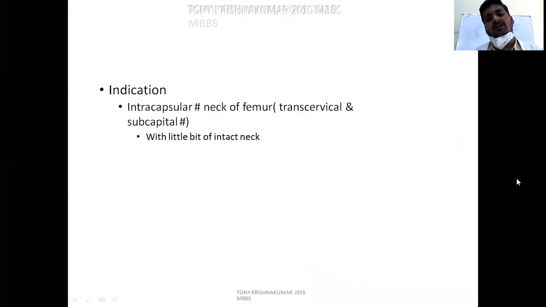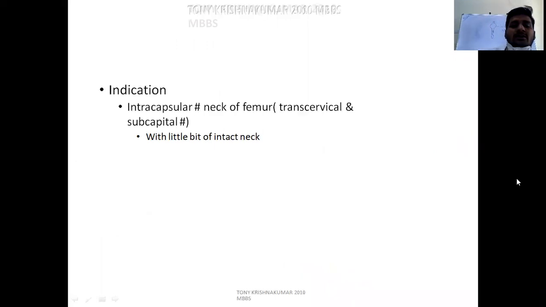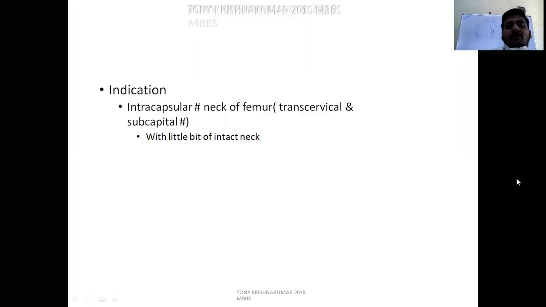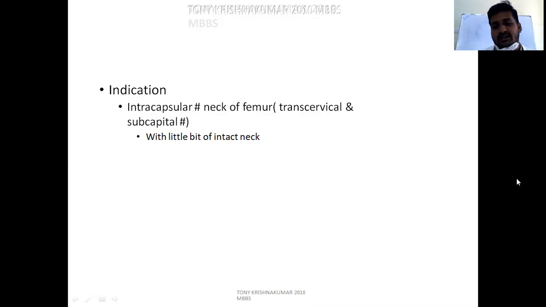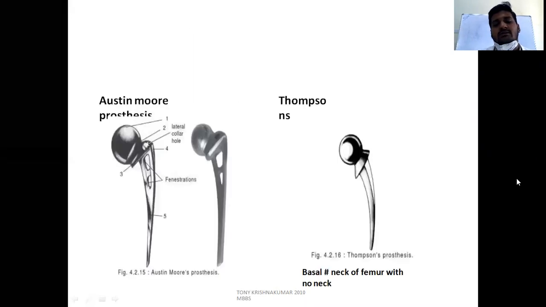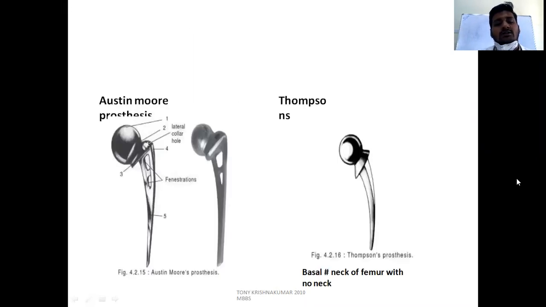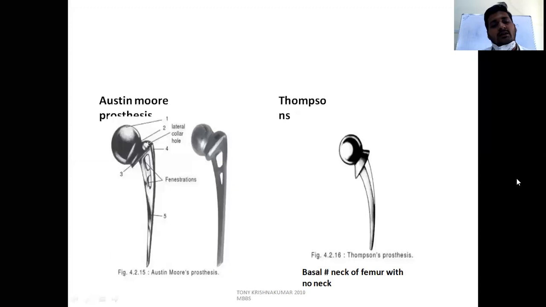Indications are intracapsular fracture neck of femur, transcervical or subcapital fractures, where a little bit of intact neck should be there. The prerequisite is an intact neck. This is the Austin Moore prosthesis. When you see these two holes and the eyelet, then you go for the Austin Moore prosthesis.